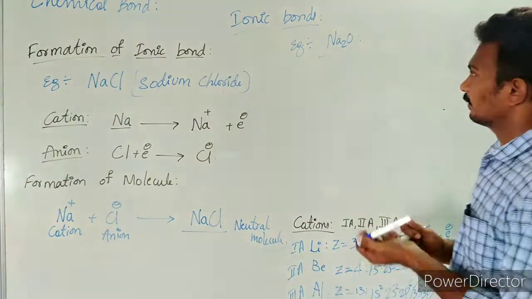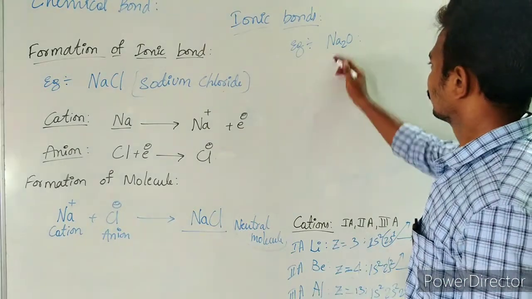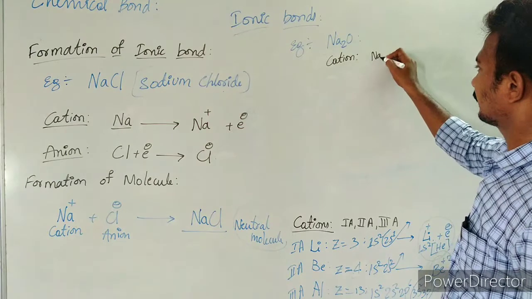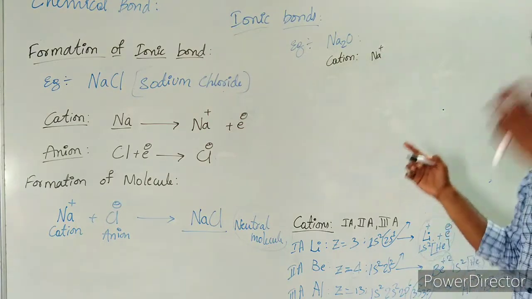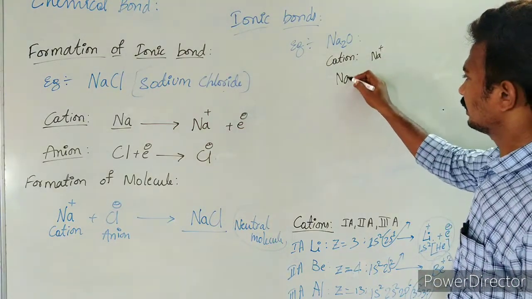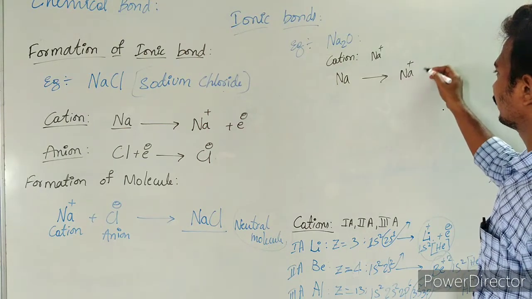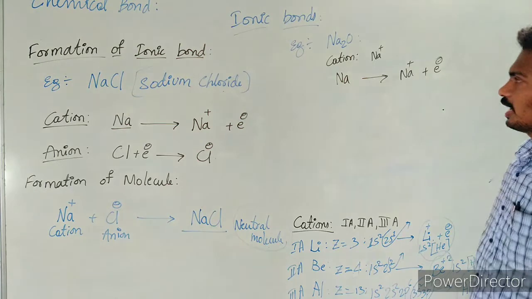Let us take one more example of Na2O, sodium oxide. Here the cation is Na+. How does the cation formation occur? Na, by losing an electron, forms Na+ and one electron.